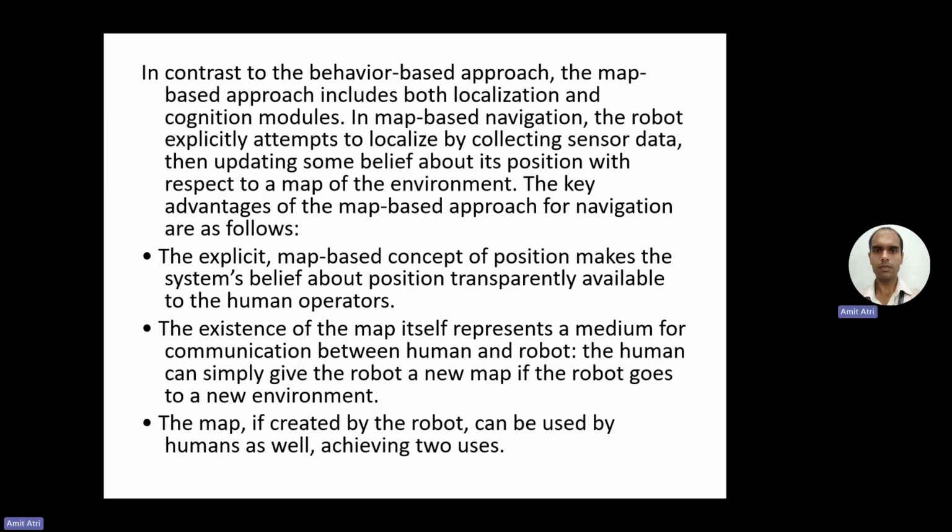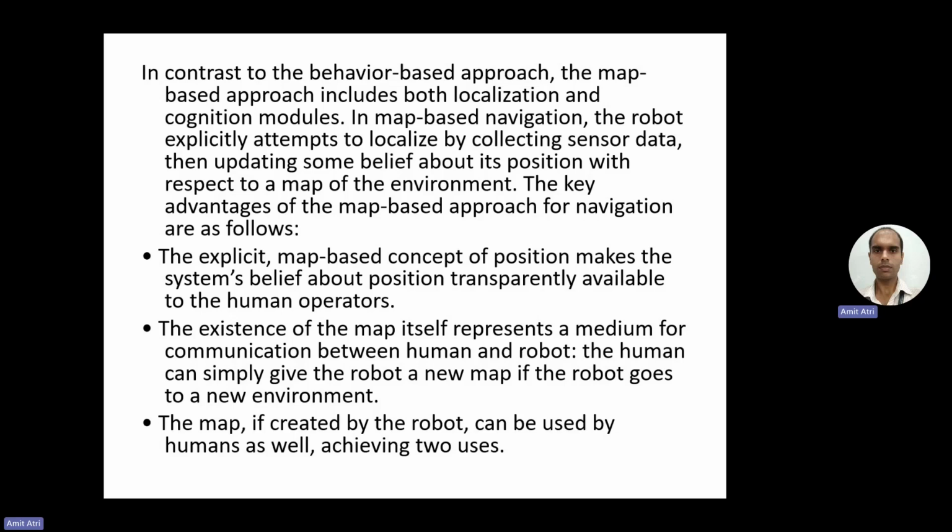The key advantages of the map-based approach for navigation are, first, the explicit map-based content of the position makes the system's belief about position transparently available to the human operators. The next advantage: the existence of the map itself presents a medium for communication between human and robot.